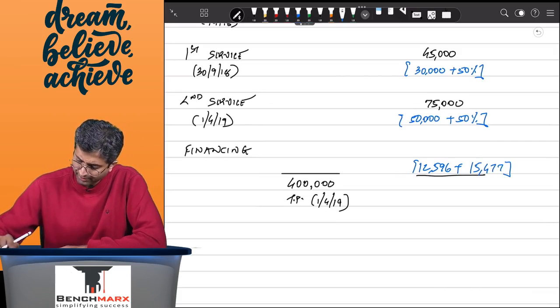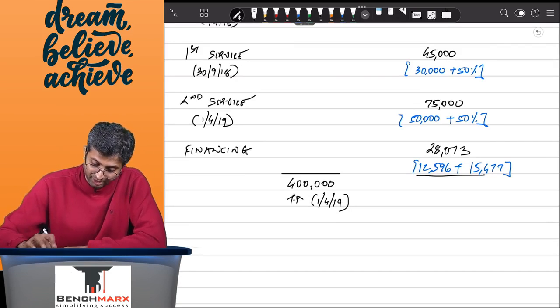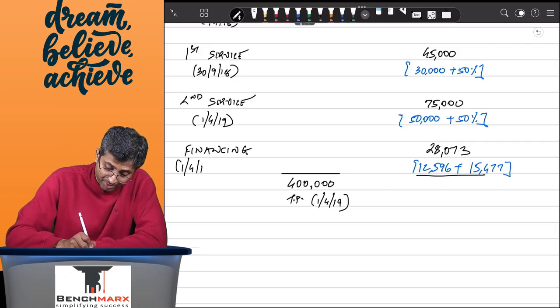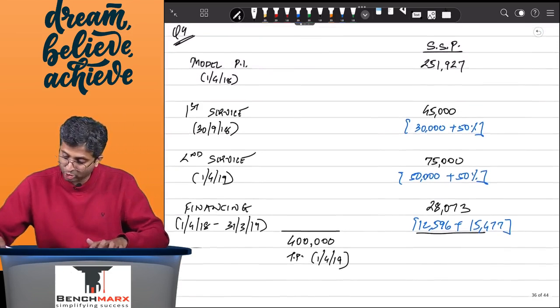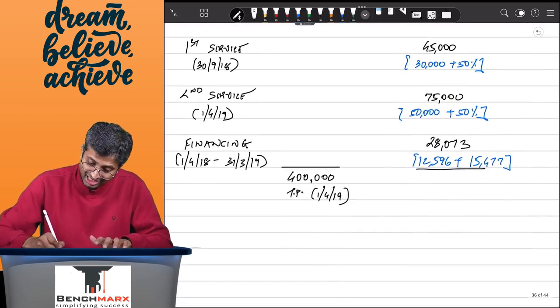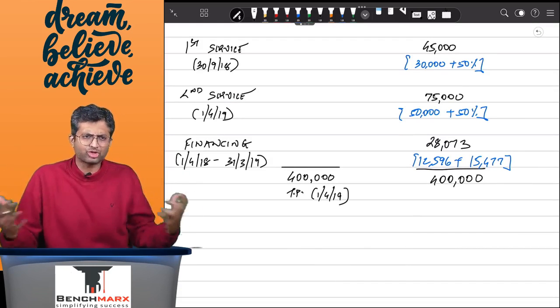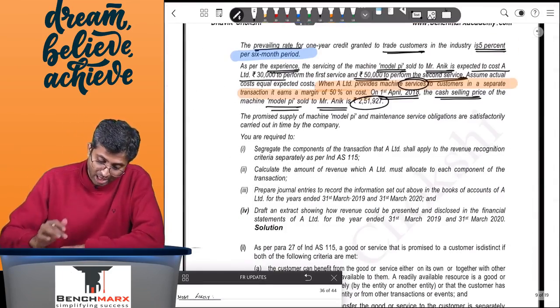I think 12,596 plus 15,477 is 28,073 is attributable to interest or financing, which will be recorded from 1st April 2018 all the way up to 31st March 2019. Interest is recorded over time. So if I total up all of these, plus 45 plus 75 plus 251,927, I get exactly 4 lakhs, and that is the allocation of my transaction price. I don't need to do any separate allocation. There does not appear to be any further discount or any other variable consideration.